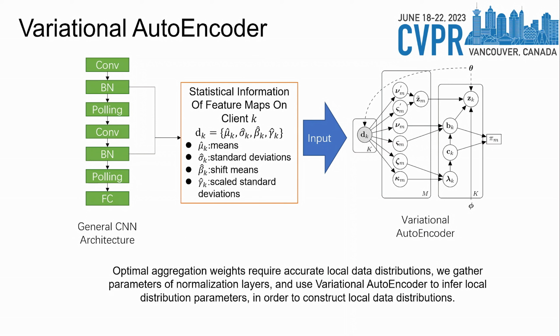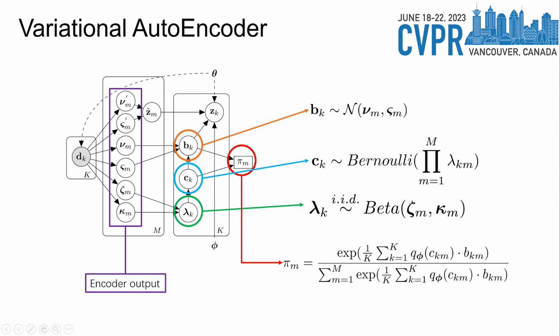More precisely, we use a Gaussian mixture model to fit data distribution, and the variational autoencoder can infer the distribution parameters. It works as a bridge between distribution and parameters. With input dk, the encoder phi can generate parameters for distributions. Notice that we use a Gaussian mixture model to fit local data distributions. The element of ck is a 0-1 variable, determining whether a client belongs to one virtual component. It can be sampled from a Bernoulli distribution parameterized by lambda k.